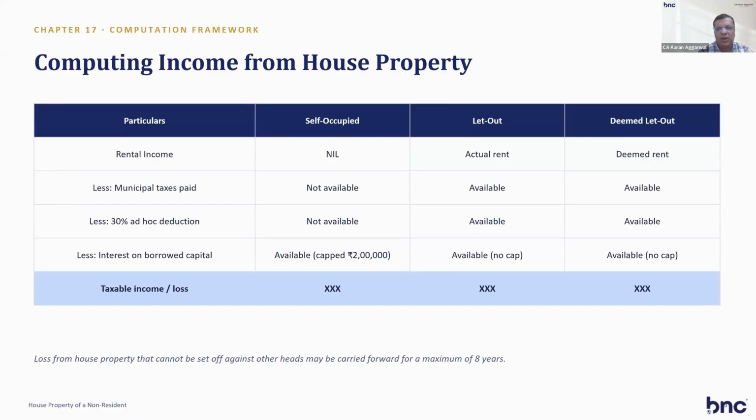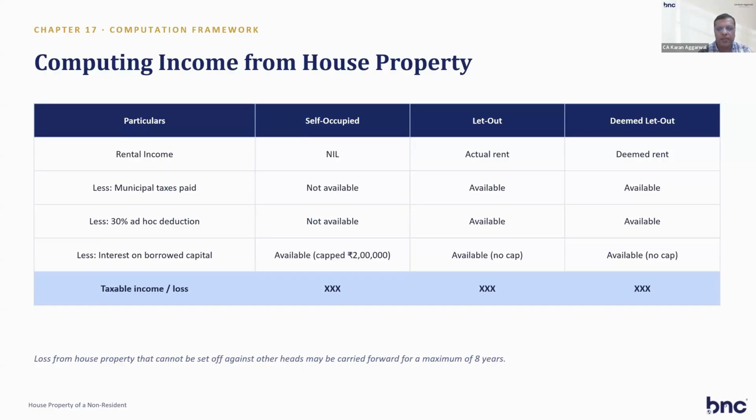If let out, then actual rent, less municipal taxes, less 30%, less interest, and that income will be taxable. And if it is deemed let out, because if you have two or more self-occupied properties, then the third property will be deemed let out, and for that you have to pay tax on deemed rent. There is a formula for deemed rent, with MCD tax, where you can calculate the deemed rent. Loss from house property can be set off against other heads and can also be carried forward for 8 years.